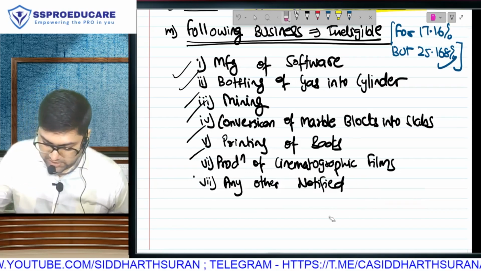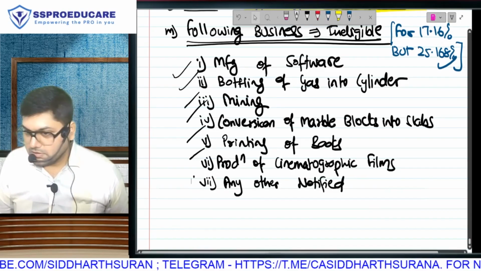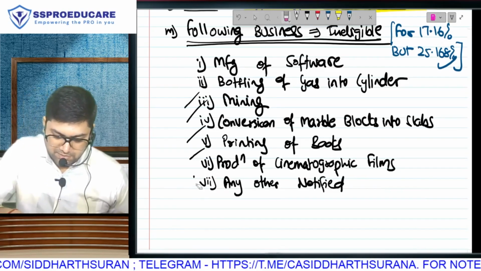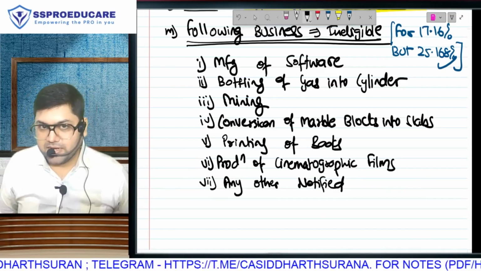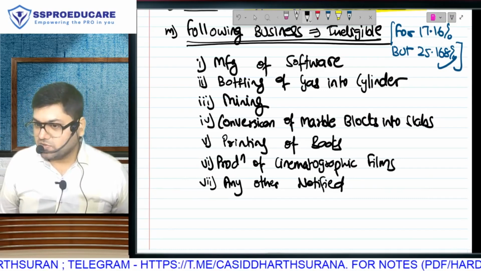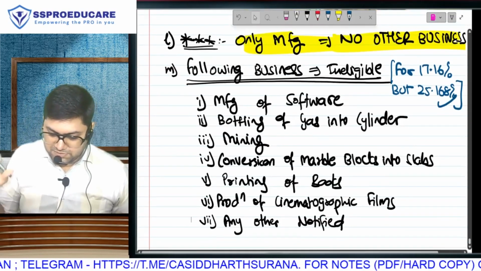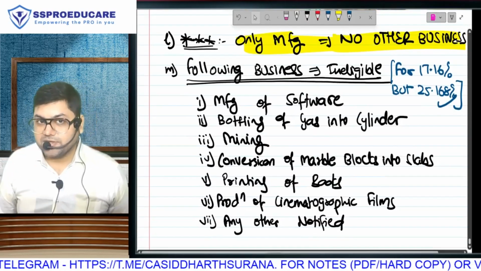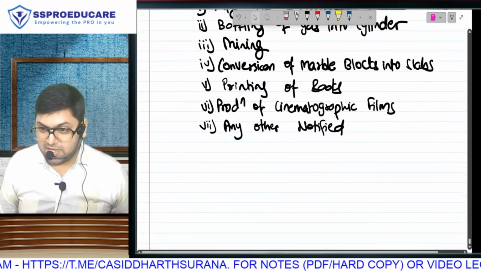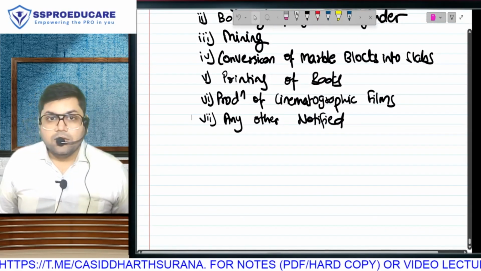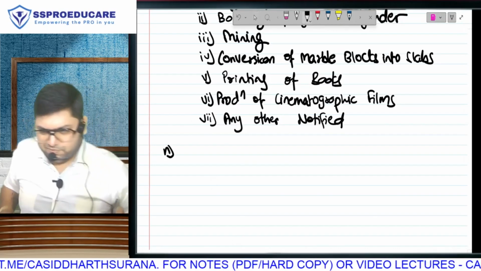But if they have this point, they will immediately bring a notification that this business is also disqualified. Therefore, they keep this open window in a lot of chapters in income tax, so that whenever they want, they will disqualify someone. Clear here, everyone? So these businesses look like manufacturing, but they are not going to be eligible for 17.16, but they can take the benefit of 25.16.